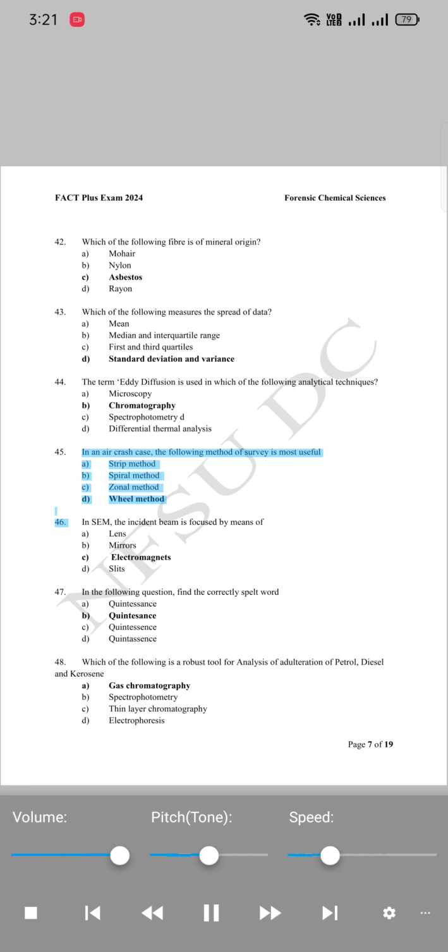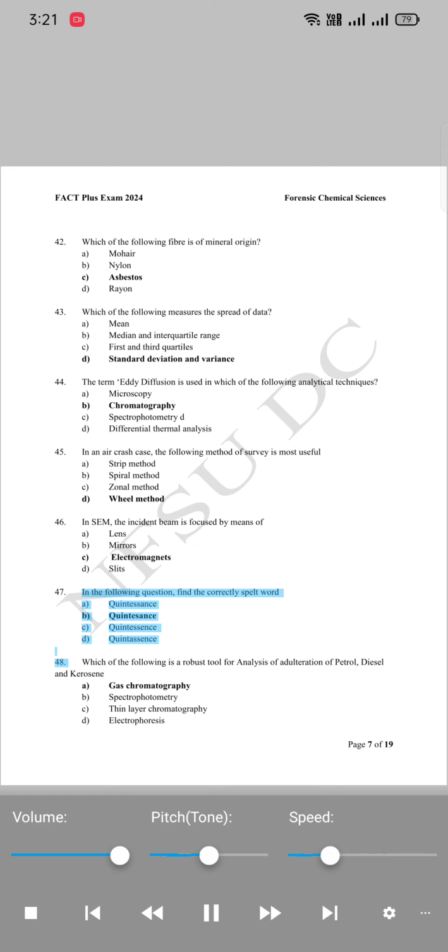45. In an air crash case, the following method of survey is most useful: A. Strip method. B. Spiral method. C. Zonal method. D. Wheel method. 46. In SEM, the incident beam is focused by means of: A. Lens. B. Mirrors. C. Electromagnets. D. Slits. 47. In the following question, find the correctly spelt word.